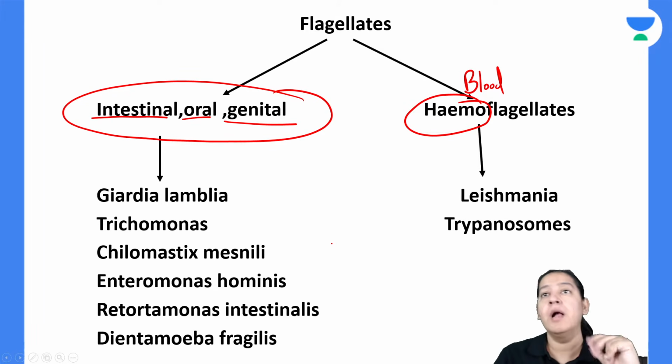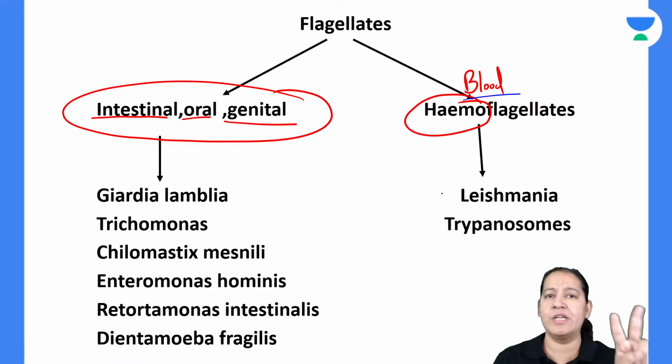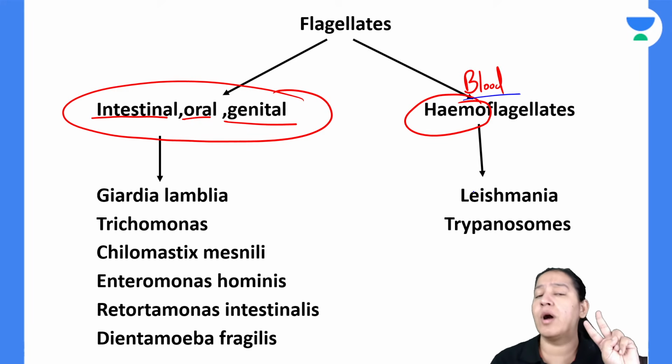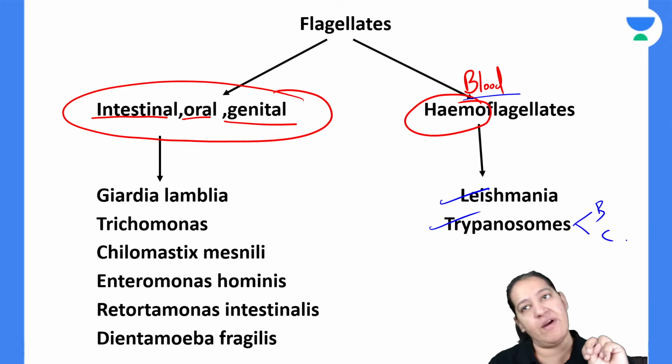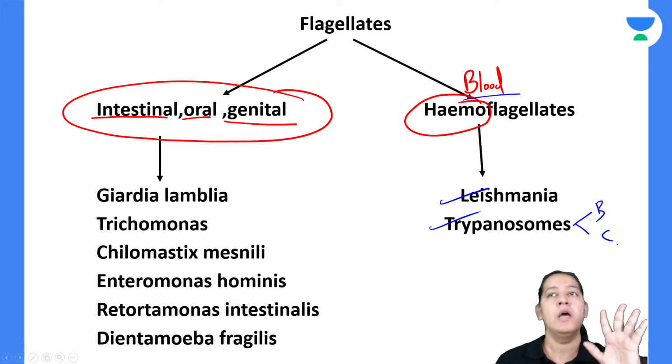Let's finish blood first. Hemoflagellates are only 2. Only 2 flagellates or protista reside in blood: Leishmania and trypanosomes. Trypanosomes will be 2, I will teach you brucei and cruzi. So I will teach you all, Leishmania and trypanosomes. Both I will teach you.